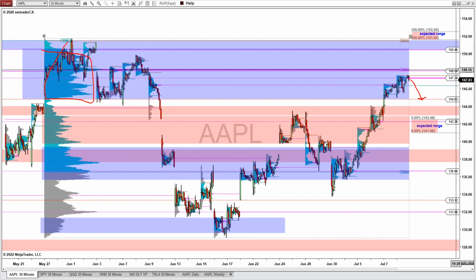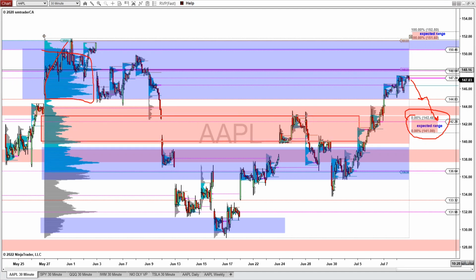If it is unable to get a bounce and dips below it, this 144.83, and back below this support area, that's the support zone that we identified on the daily chart, and it is unable to hold the support, look for Apple to retrace back down into this lower range of the expected move between 142.48 and 141, and that will push Apple back into this high volume zone here and see would it be able to hold it and bounce around inside of this zone.